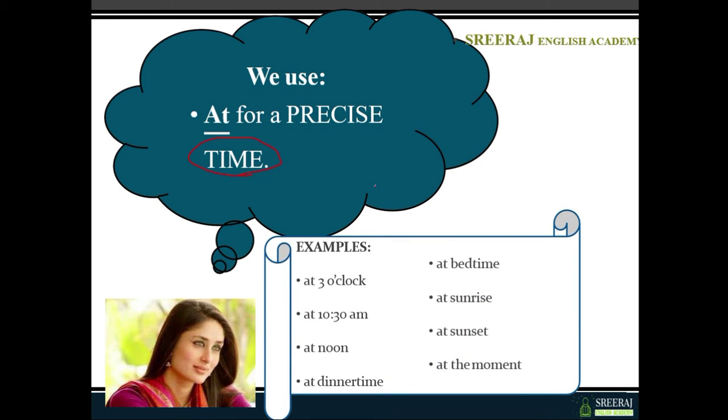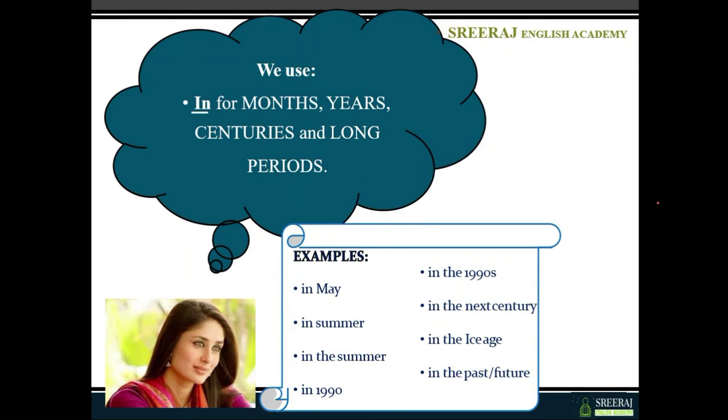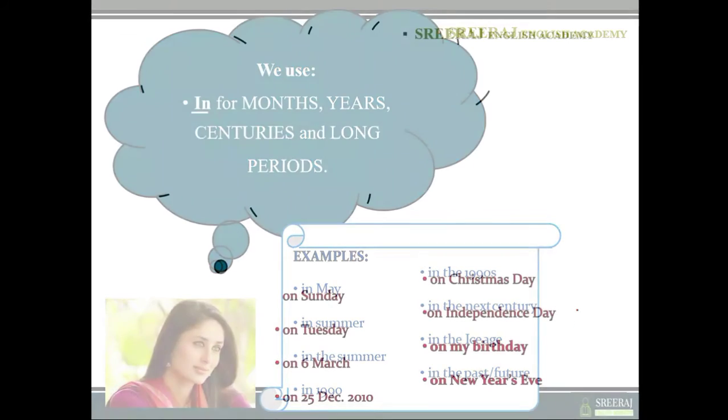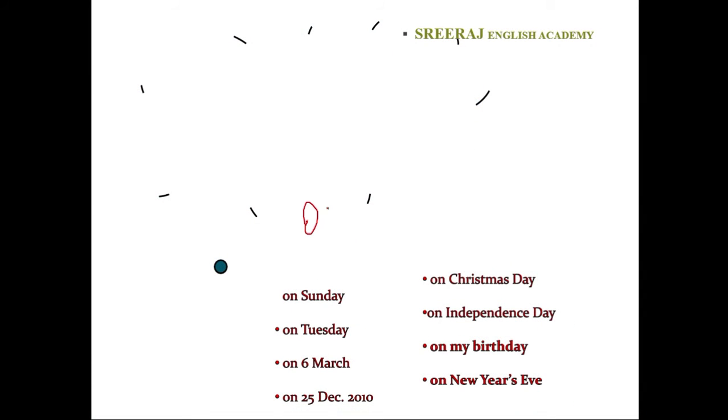At a particular time we will use at: at 3 o'clock, at 10:30 a.m., at noon, at dinner time, at bedtime, at sunrise, at sunset, at the moment. These are the places where we use it for a particular time. Those precise times are suitable only for at. And we will use the word in with seasons, months, years and centuries. And we will use the word on with Sunday, Tuesday, 6th March, on particular dates.